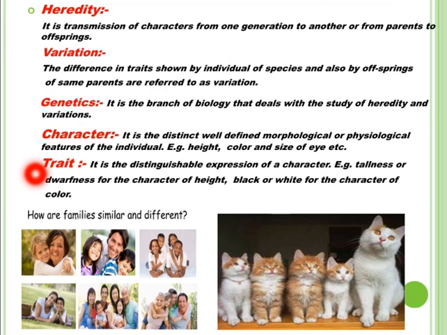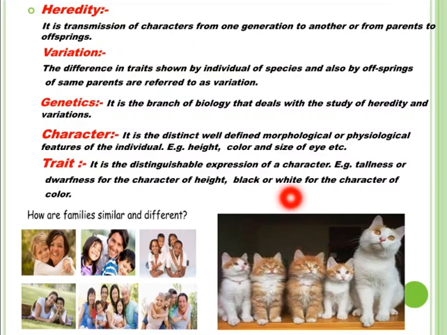Height can be tall or can be dwarf or short. So, tallness and dwarfness are the traits of the character of height. Color of the eye is blue or black. So, color of the eye is the character and blue or black are the traits of the color of eye.